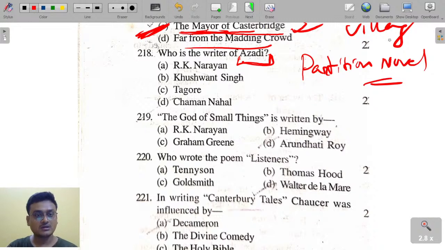Who wrote the novel called Azadi, which is a partition novel? Azadi by Chaman Nahal. Chaman Nahal has written Azadi.